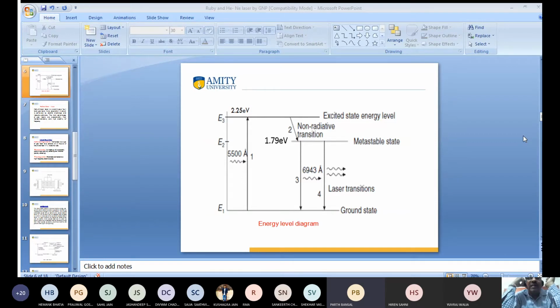No, E3 is a very short-lived state. Very short means it has a very small time, so the atom automatically comes to the ground state. E2 is the metastable state, and metastable state means it has a long lifetime. So the neon atom automatically comes to the E2 state. There is very short time in E3, so there is no radiation. Now when it comes from the metastable state, there is radiation.